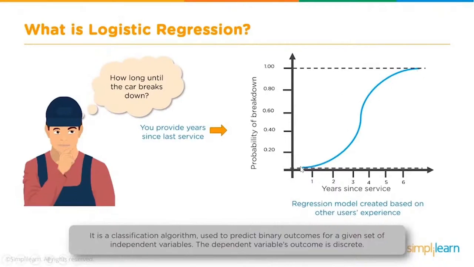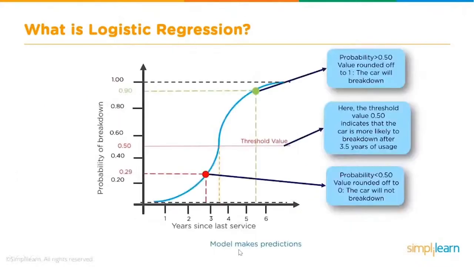What we are looking at is whether the car is going to break down or not, yes or no. That is what we are talking about. So here the outcome is discrete and not a continuous value. So this is how the logistic regression curve looks.